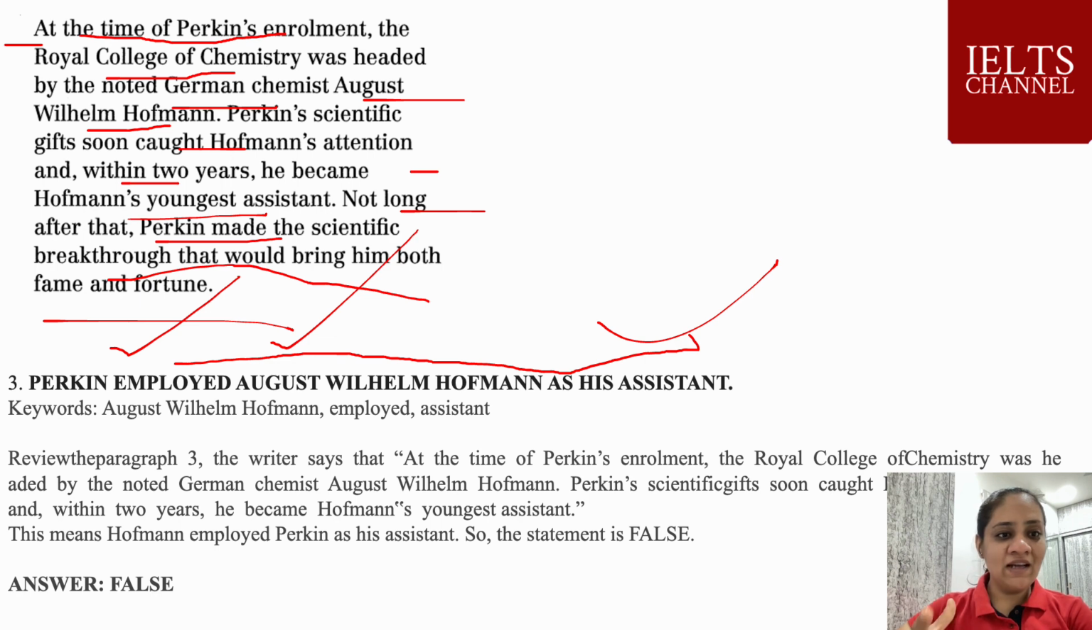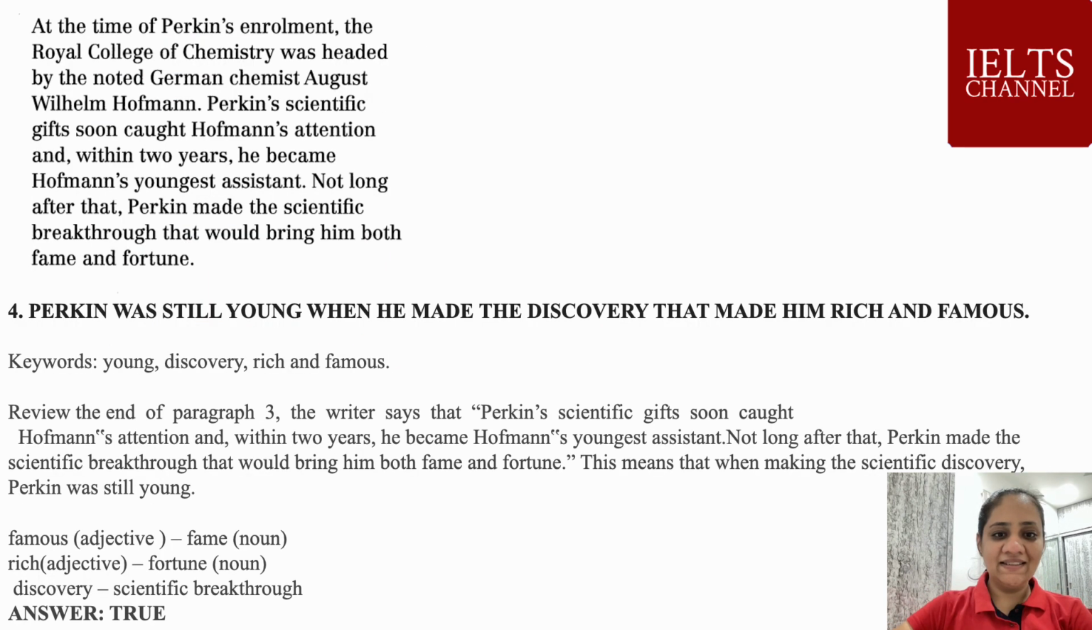That means Hoffman employed Perkin as his assistant. But the question says Perkin employed August Hoffman as his assistant, while the paragraph says Hoffman employed Perkin as his assistant. Both pieces of information are contradicted. Got the point? In the question they have written that Perkin employed August Hoffman as an assistant, and what is given in the paragraph is that Hoffman employed Perkin. Both are contradicted, so the answer is False. Let's see the next question.